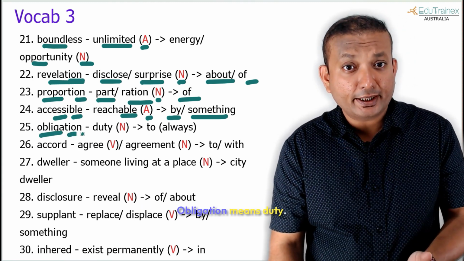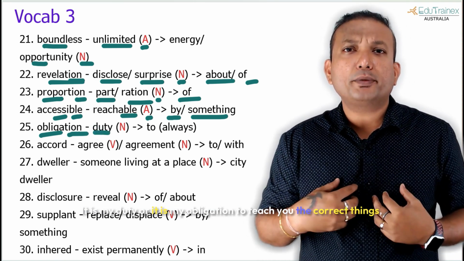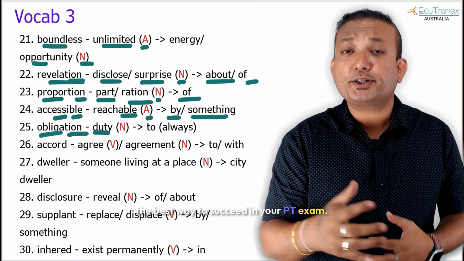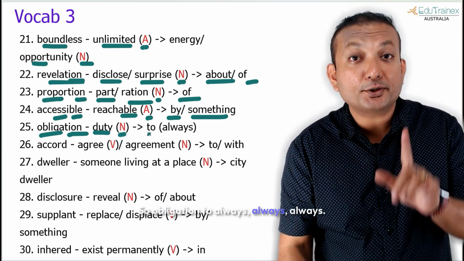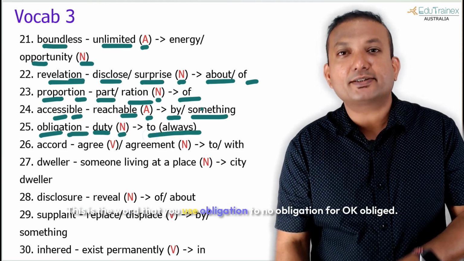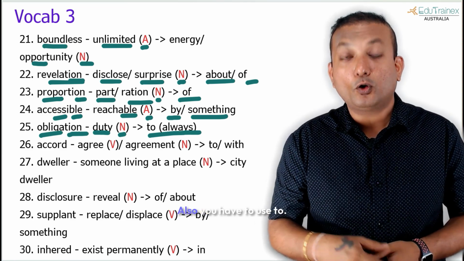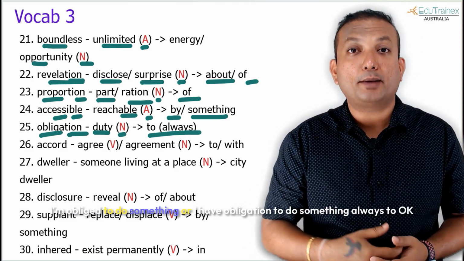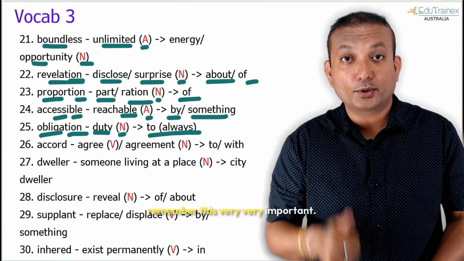Obligation, I don't need to tell you, again it's a noun. Obligation means duty. It is my duty or it is my obligation to teach you the correct things, the best way to succeed in your PTE exam, and absolutely I am doing that. So obligation to, always, always, always, this is the word that you use. Obligation to, no obligation for, okay? Obliged also you have to use to. I'm obliged to do something, or I have an obligation to do something. Always to. Okay, remember this.